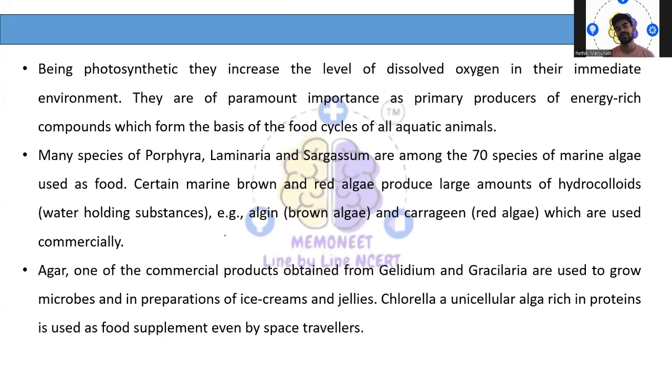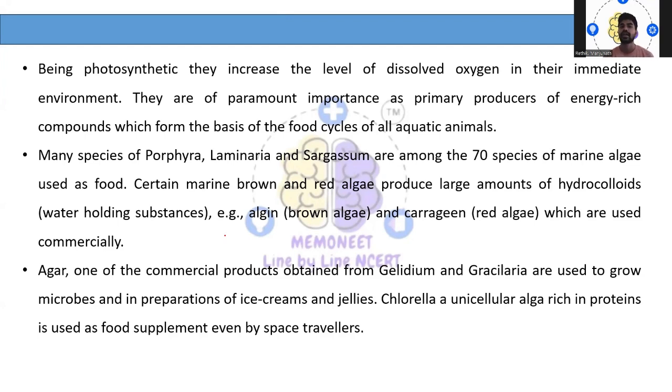Next, being photosynthetic, like I told you, they consist of chlorophyll. So the function they perform is they increase the level of dissolved oxygen in the immediate environment, that is, in the present environment where they are present.